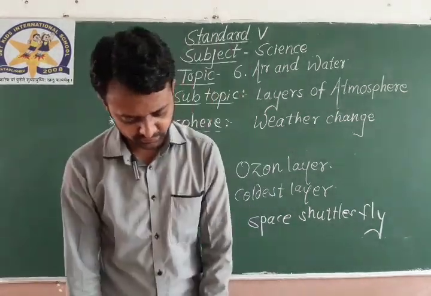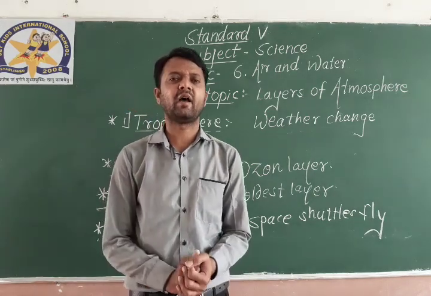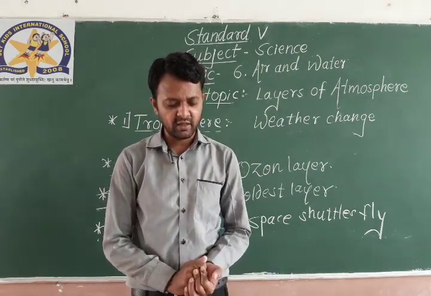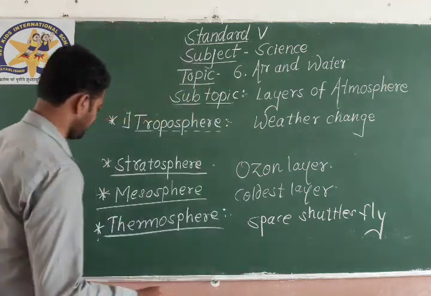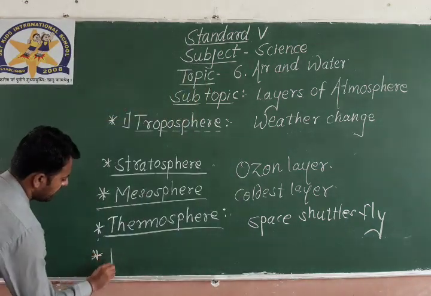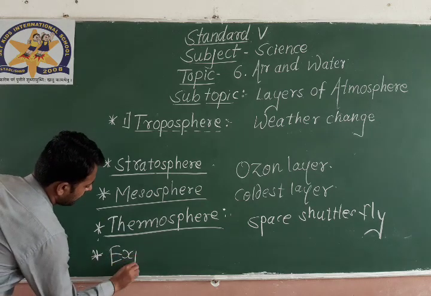And the last layer of the atmosphere is exosphere.